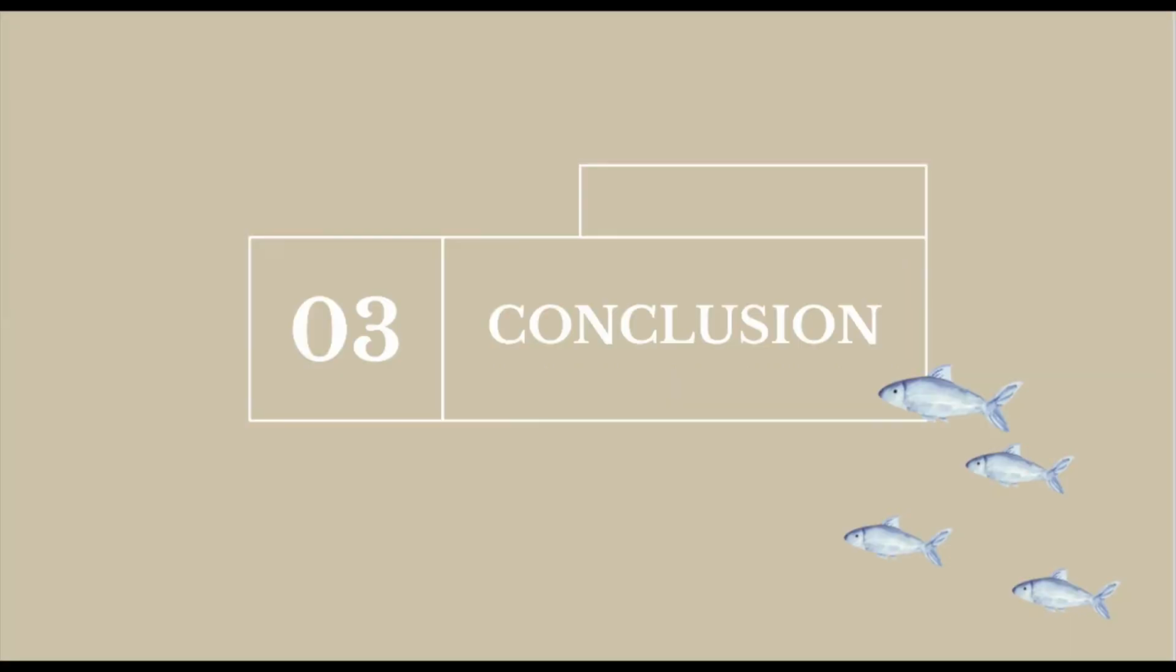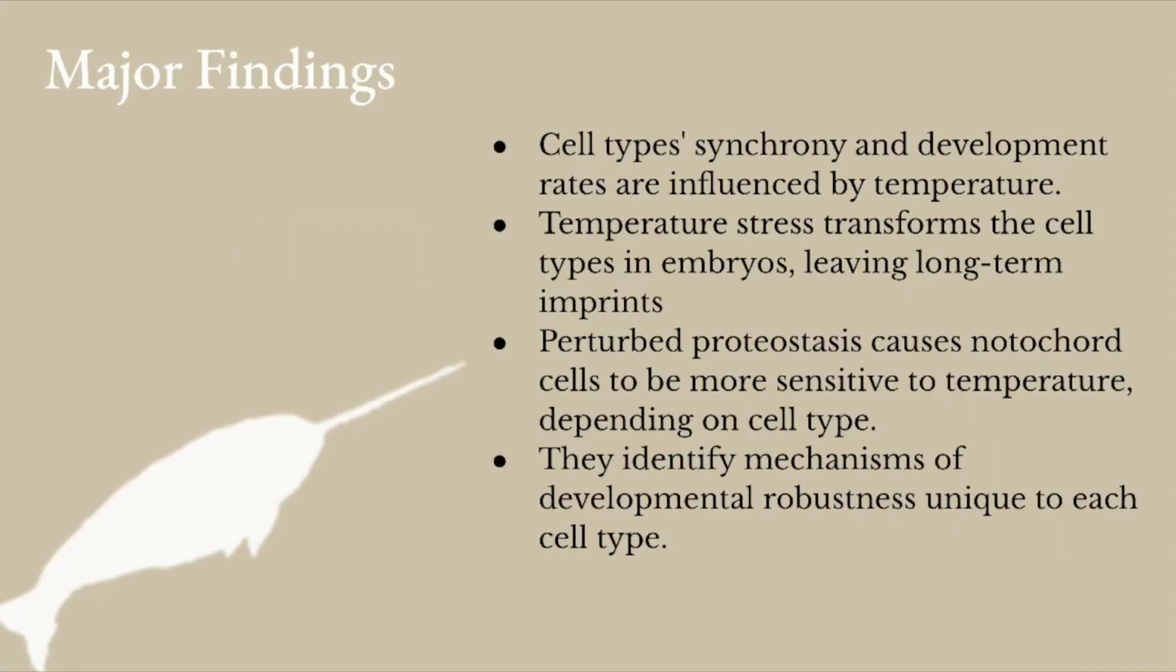Conclusion. There are four major findings in the study. First, they discovered that cell type synchrony and developmental rates are influenced by temperature. Additionally, temperature stress transforms the cell types in embryos, leaving long-term imprints that cannot be explained by differences in developmental stages. Moreover, they show that perturbed proteostasis causes notochord cells to be more sensitive to temperature, depending on cell type. By accounting for differential responses to temperature across cell types and integrating individual-to-individual variation, they identify mechanisms of developmental robustness unique to each cell type.